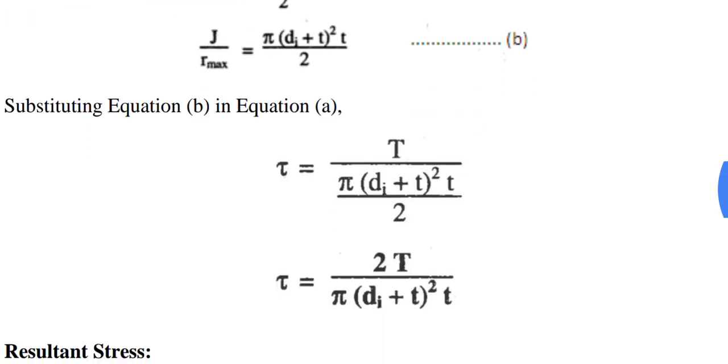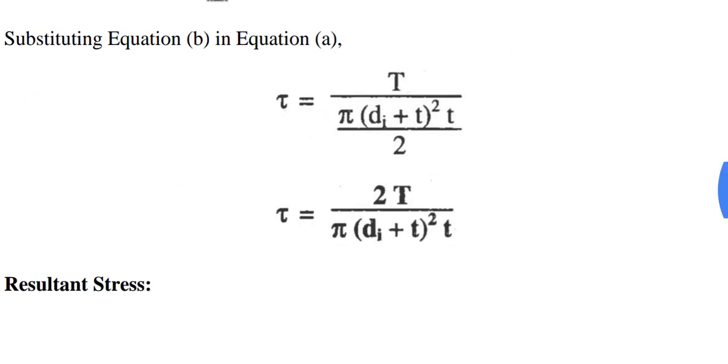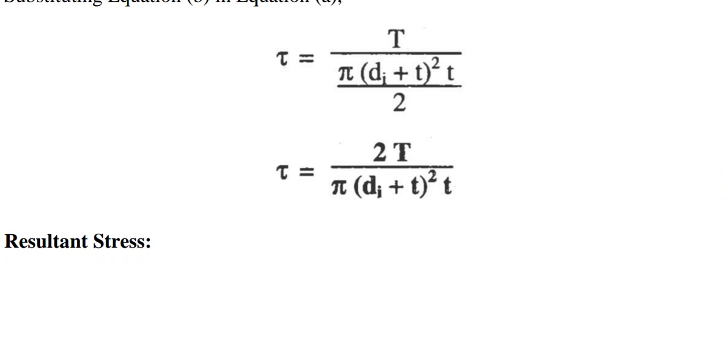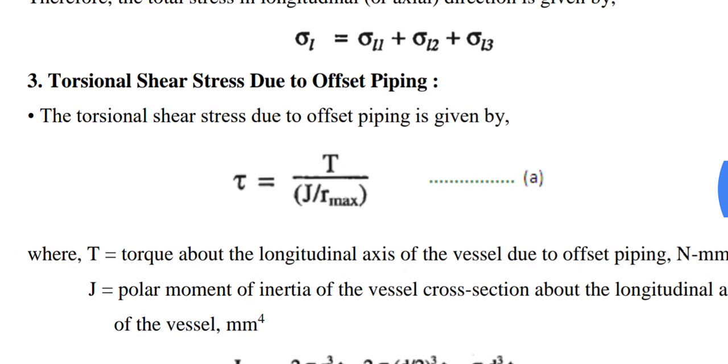So the final equation of tau is T upon pi in bracket di plus T bracket square T upon 2. By rearranging the values, we have tau is equal to 2T upon pi in bracket di plus T square into T. This is the equation for stress generated due to torsion.